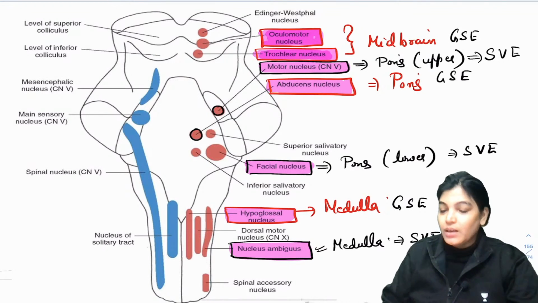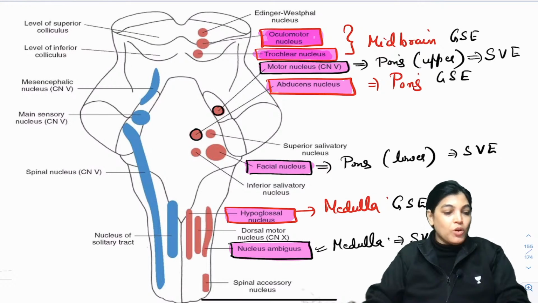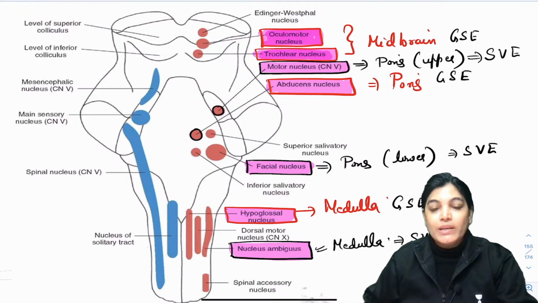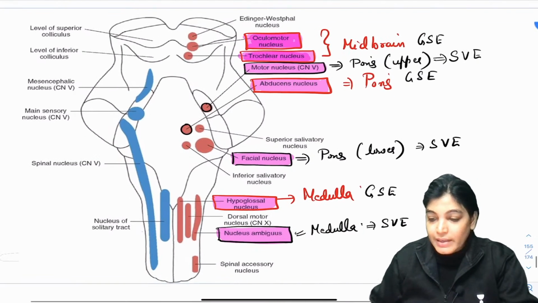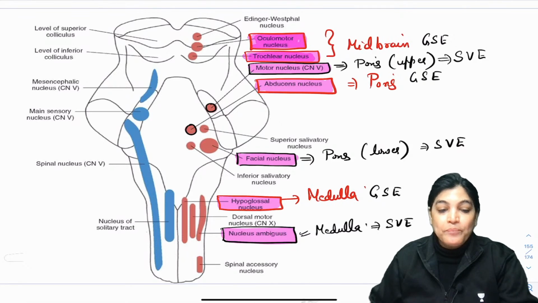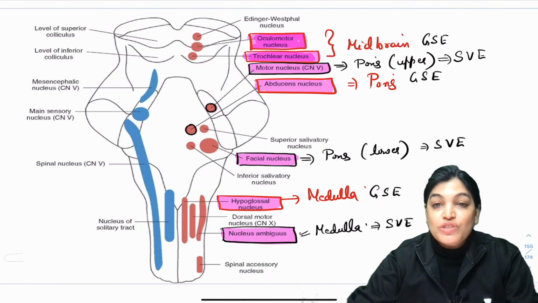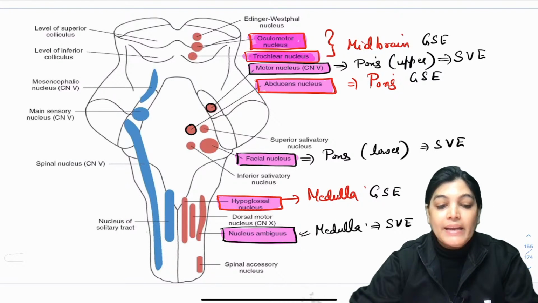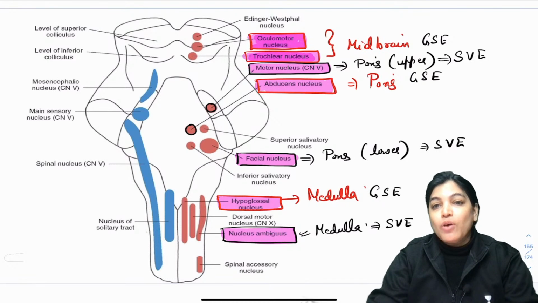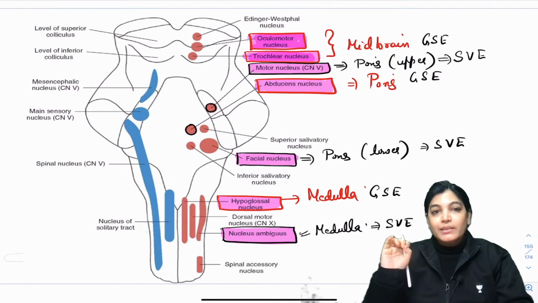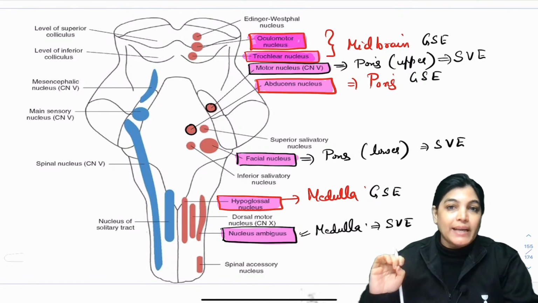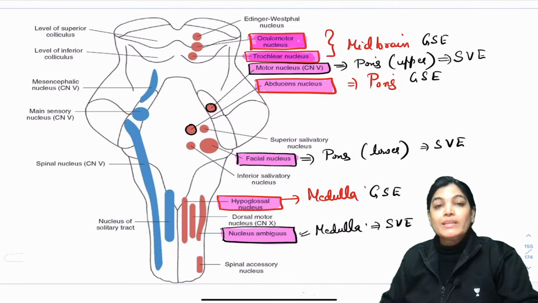So we have done with the motor. Only one more functional component of motor is remaining. What is it? The next which is remaining is the general visceral efferent, that is for the cranial outflow of parasympathetic innervation. So we have one more functional component of the motor category. All the motor cranial nerve nuclei are shown in red color.